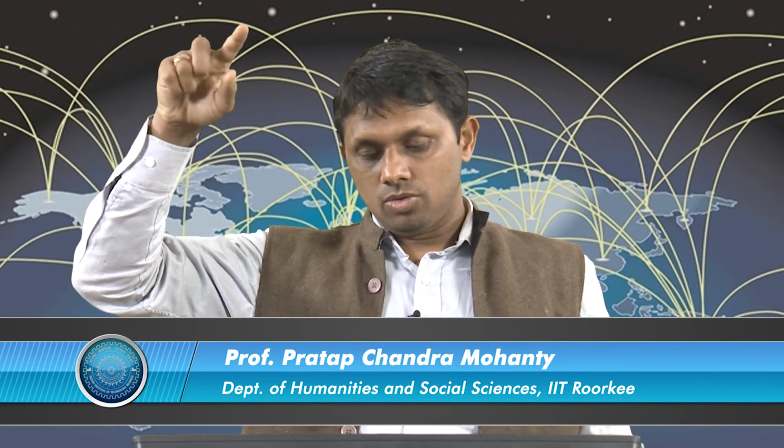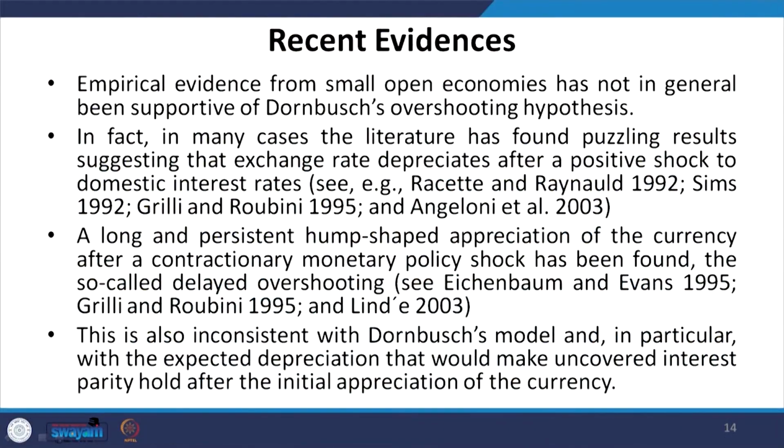A long and persistent hump-shaped pattern, increasing and jumping and remaining somewhere balanced. The exchange rate overshoots in the short run, then comes back to stability in the long run, as shown in the diagram by Salvatore. A long and persistent hump-shaped appreciation of the currency after a contractionary monetary policy shock has been found, the so-called delayed overshooting.